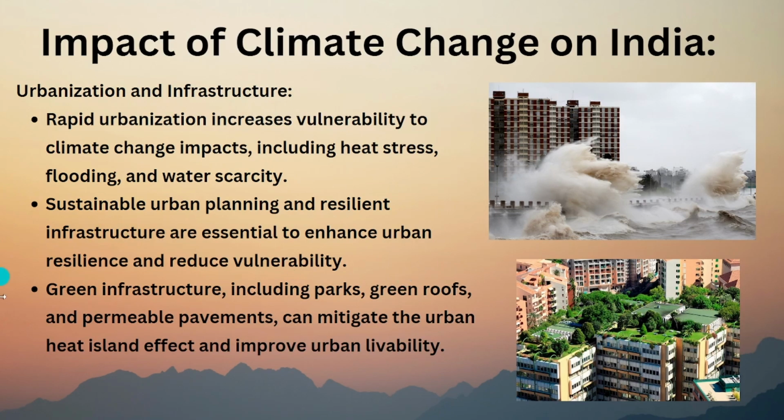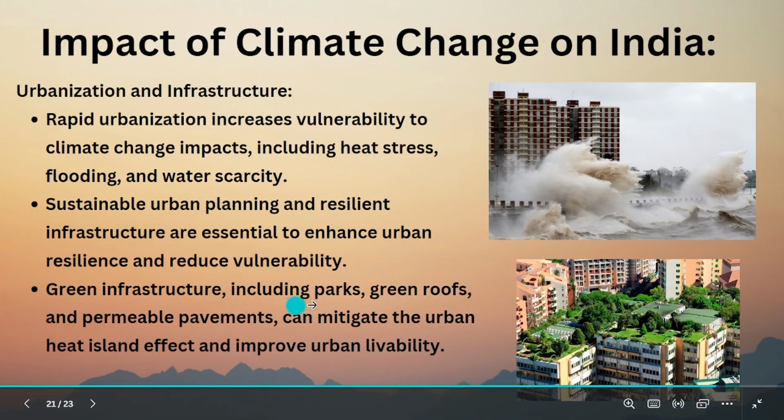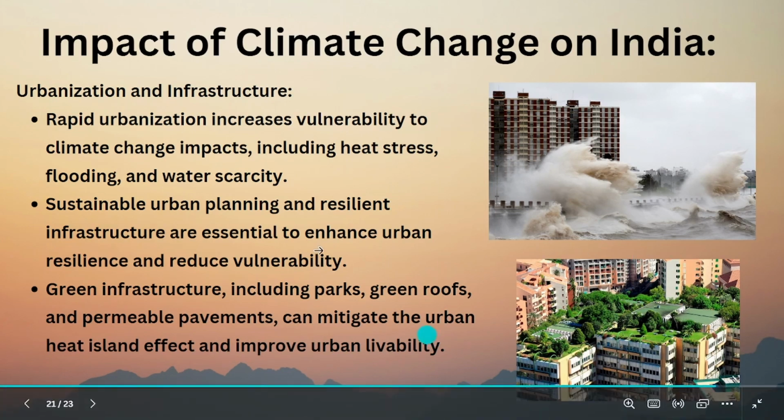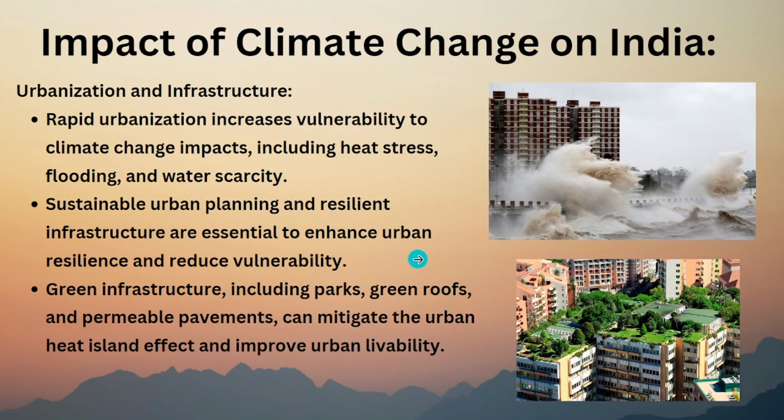So the future plan is having green infrastructure, parks, green roofs, pavements. So the city should be green. It should have some trees so that it will control the temperature. It would bring minimal rainfall, and also the infrastructure should be resilient, which means infrastructure should be so strong and it should be planned. It should be in a planned way instead of being in a congested way and all. So this is the point, guys.